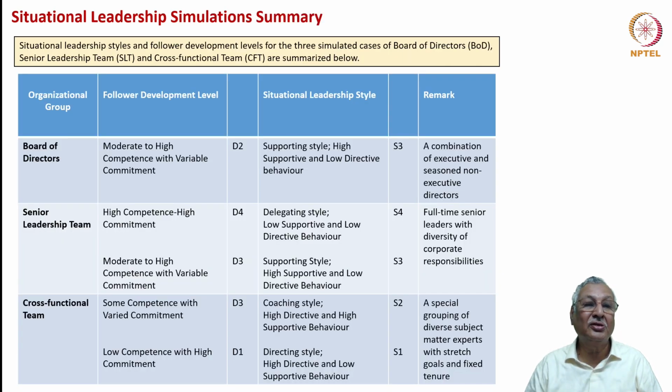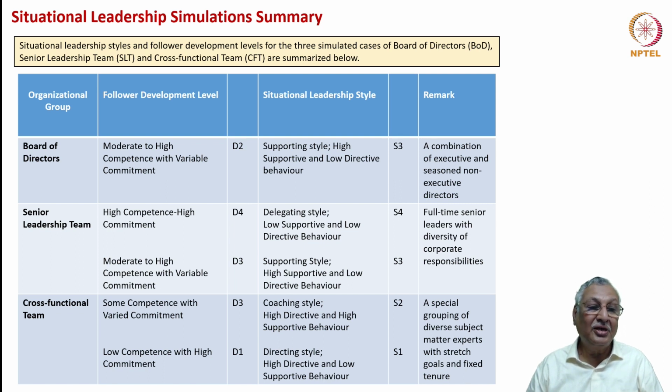I have classified here the board, the senior leadership team and the cross-functional team in terms of the following factors: the follower development level, the situational leadership style and the remark. As far as the board of directors is concerned, it is moderate to high competence with variable commitment, and that level is D3. And the situational leadership style that is required is supporting style with high supportive and low directive behavior. That's because we have a combination of executive and seasoned non-executive directors as part of the board of directors, fully capable of leading big corporations.